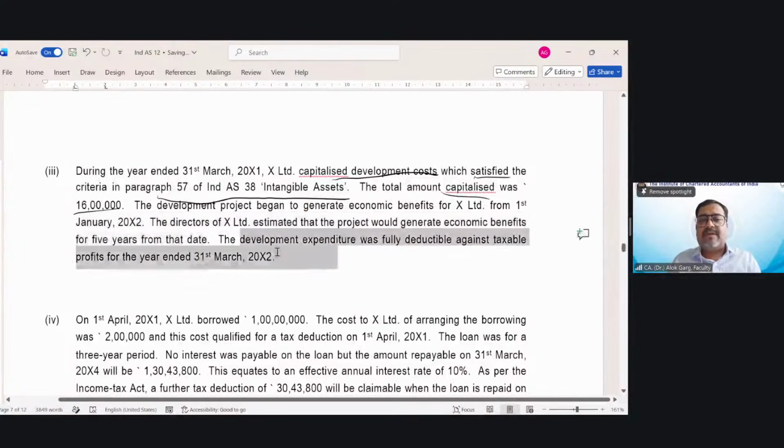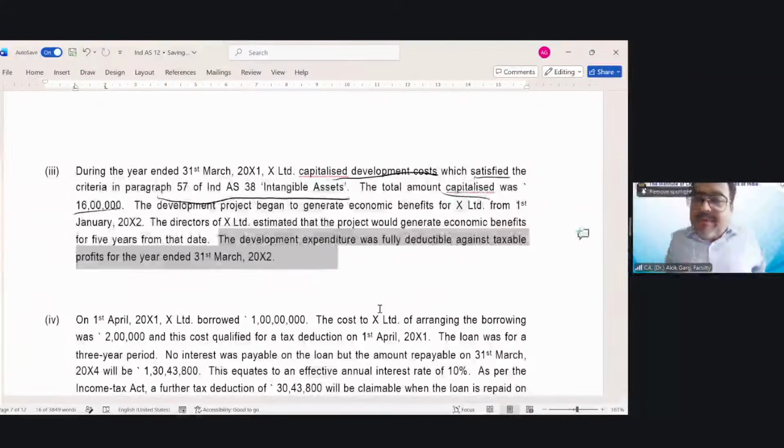The development expenditure was fully deductible against taxable profit for the year ended 31st March X2. So friends, what is the total amount? The total amount capitalized was 16 lakh rupee. And this was capitalized during 31st March 20x1, right?